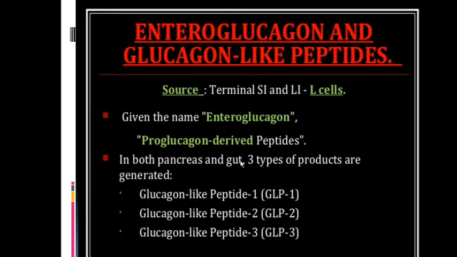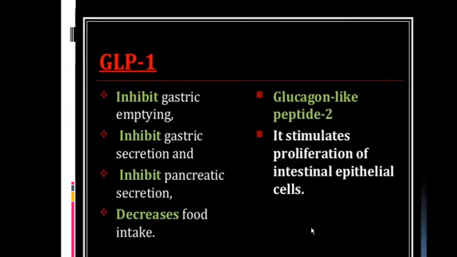In both pancreas and gut, 3 types of products are generated, that is GLP-1, glucagon like peptide 1, GLP-2, GLP-3. GLP-1 inhibits the gastric emptying, inhibits the gastric secretion, inhibits the pancreatic secretion, decreases the food intake. Okay, सब कुछ inhibit करें. Glucagon like peptide 2 stimulates the proliferation of the intestinal epithelial cells.